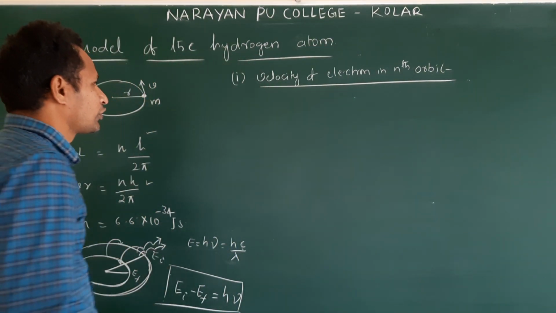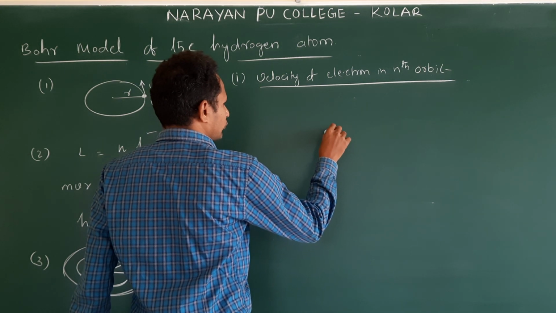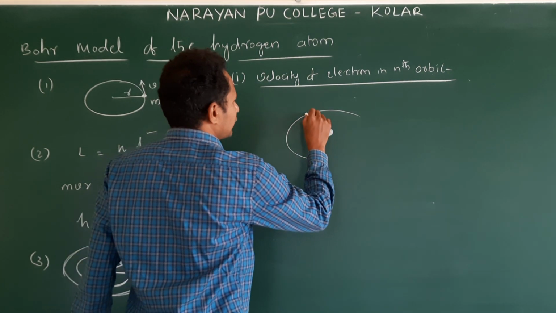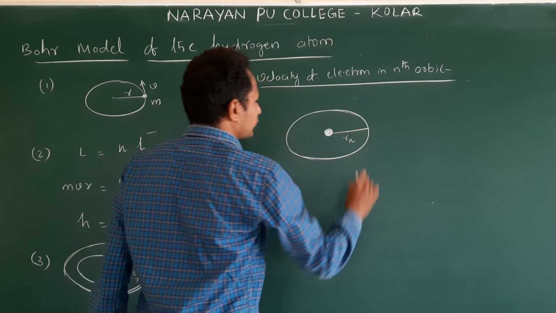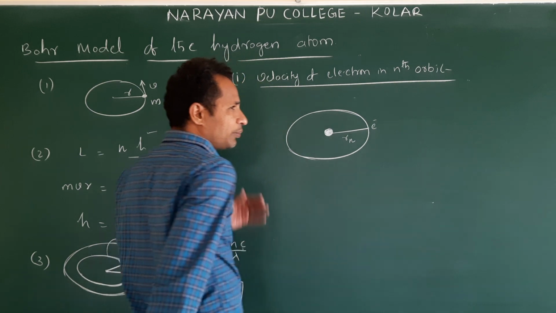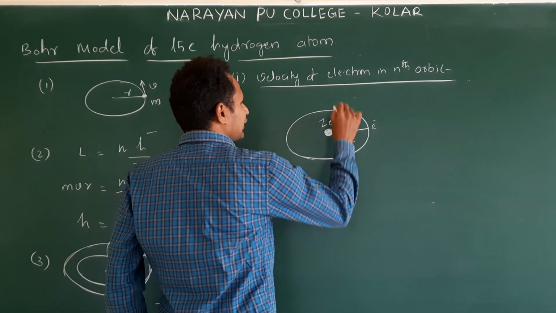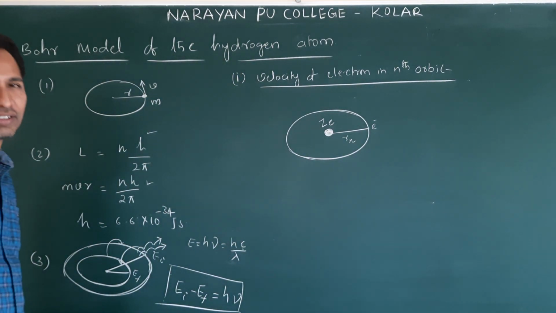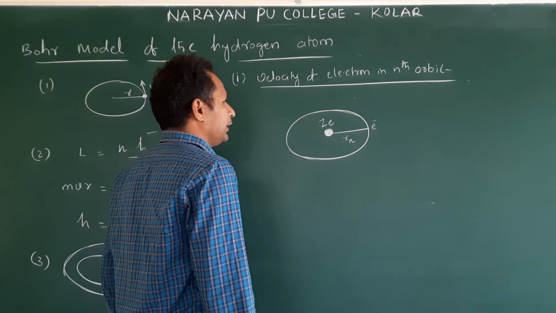Clear? Now, around the hydrogen nucleus, the electron is revolving. Let us say the radius is Rn. This is the electron charge, minus e. What is there in the nucleus? This we will write as Ze, and for Z equal to 1 it is hydrogen.